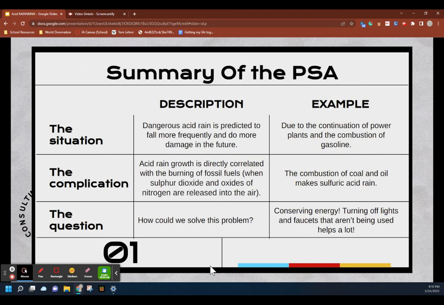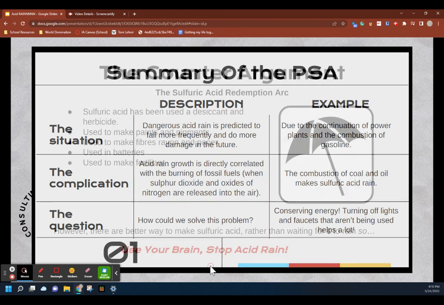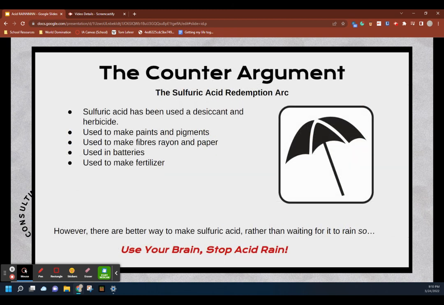Here's a review of everything we addressed about the dangers of acid rain. Sulfuric acid is not only a major ingredient in acid rain, but a compound used in various useful chemical reactions. However, there are better ways to make sulfuric acid, rather than waiting for it to rain. So, use your brain, stop acid rain.